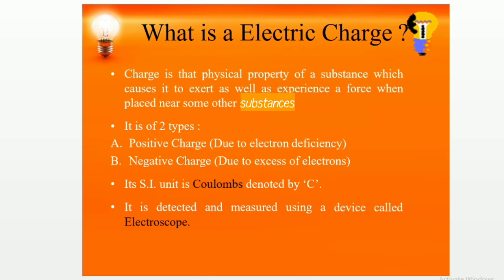Positive charge is due to electron deficiency, or you can say a hole. Negative charge is due to excess of electrons. The unit of electric charge in SI is coulomb and in CGS is stat coulomb. It is measured or detected using a device called an electroscope.